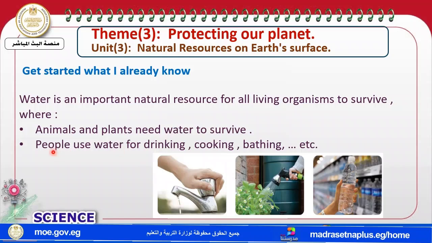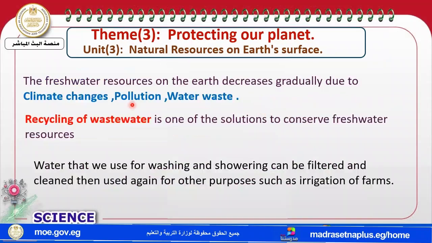This is for people. What about animals? Animals and plants need water also to survive. So, water is one of the most important natural resources. It's a very important natural resource for all living organisms. Okay? What about water? Water can be found in fresh water and salty water.